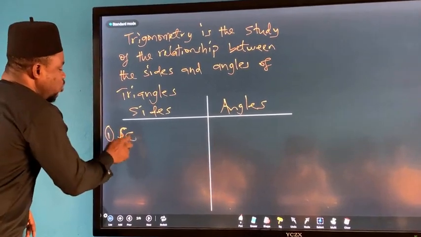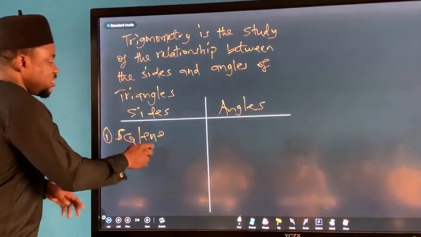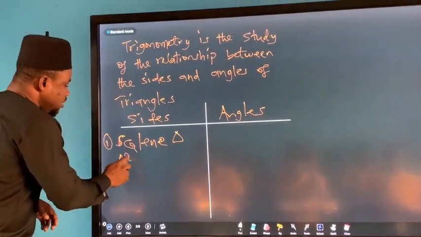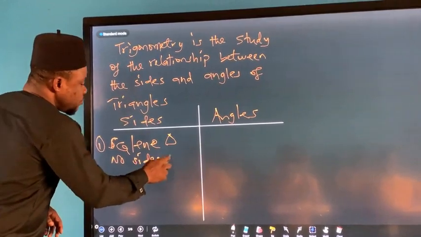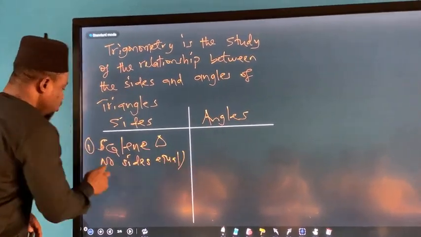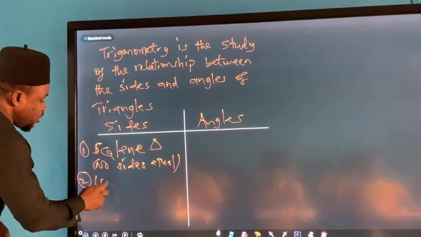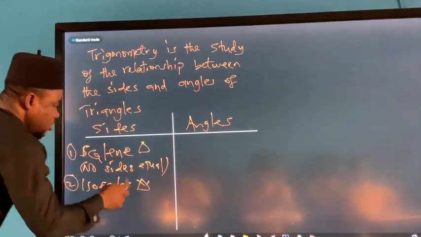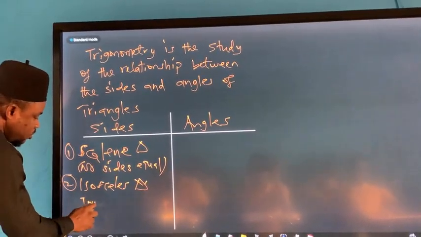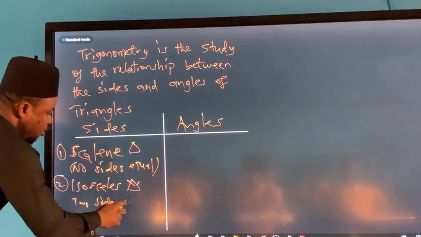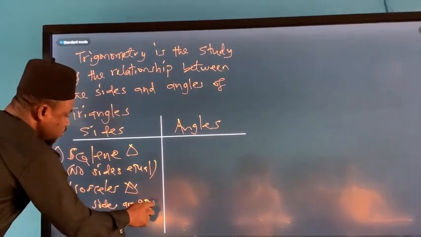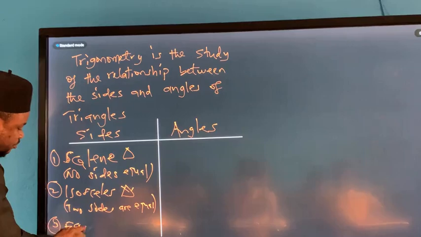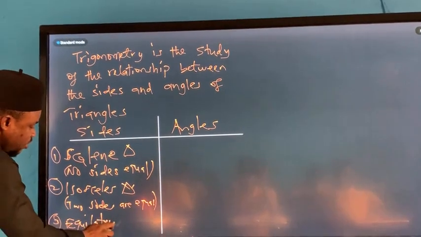So if I'm doing classification by sides, I'll have the one where none of the sides are equal. That is called a scalene triangle. No sides are equal. We have the isosceles triangle, where 2 sides are equal. Then we have the equilateral triangle.